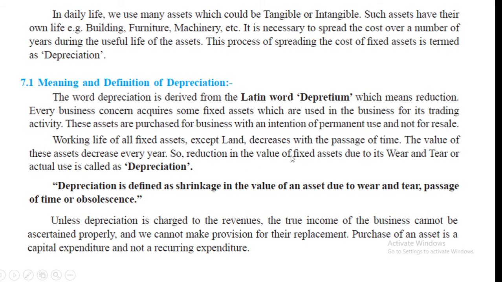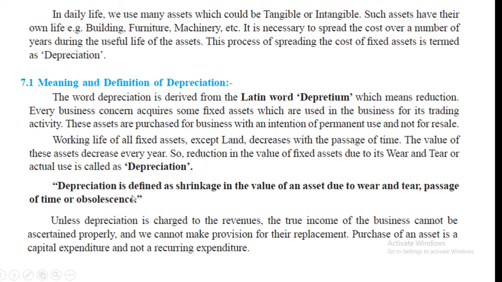So reduction in the value of fixed assets due to its wear and tear or actual use is called as depreciation. Only land we have appreciation because land prices increase. So that's why land appreciation is there. Rest all assets depreciation. We have to charge depreciation.